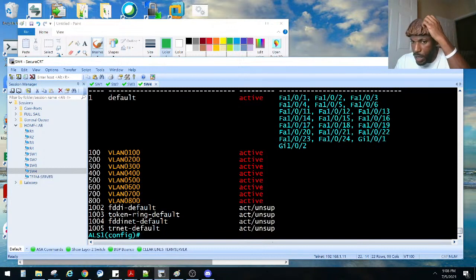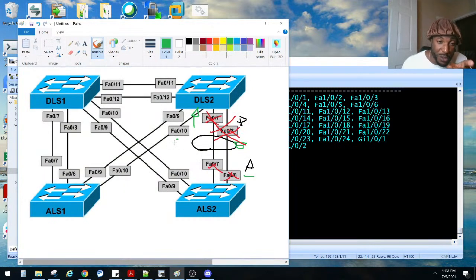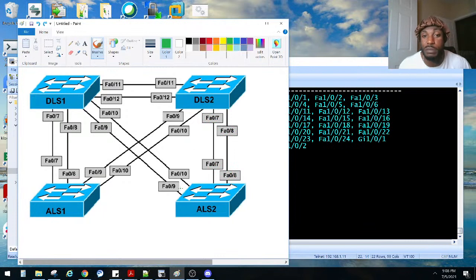I'll probably go back to doing my tutorials. It'll look better, and I explain better when I have my graphs rather than doing all this crazy drawing. If I'm trying to draw a spanning tree topology on this, y'all are going to be like, what is this guy doing? I don't understand this. So I'll go back to doing my tutorials soon, but y'all know I like doing these streams because it's more fun to me, and I get to interact with you guys.